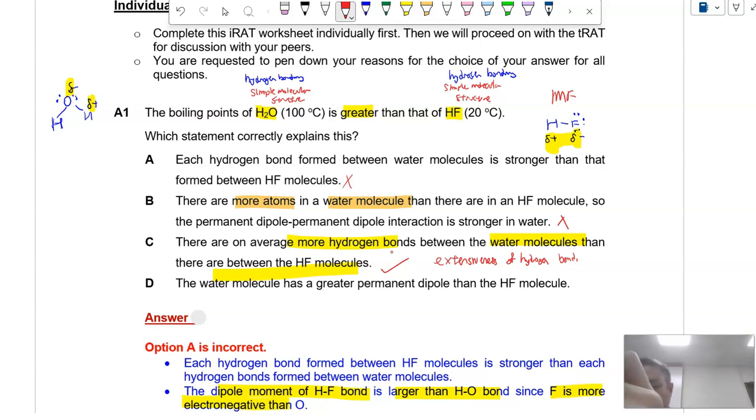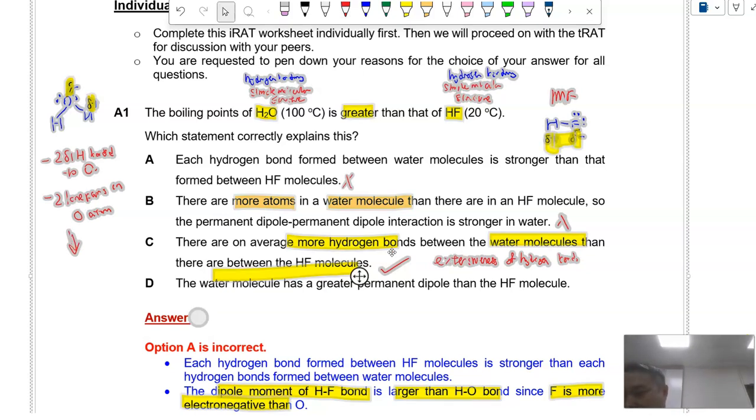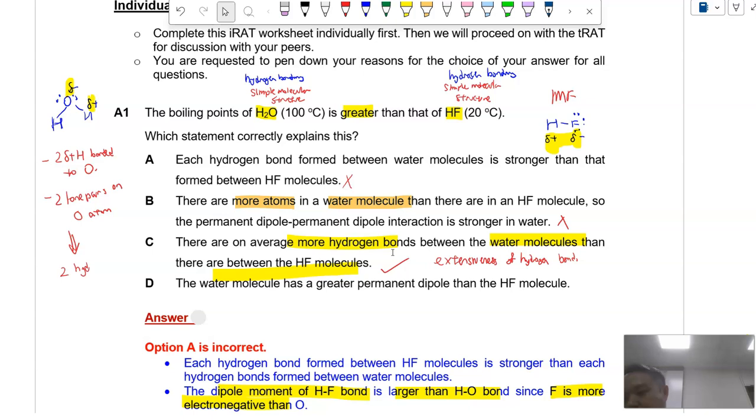In this case, for your water, it has 2 delta plus hydrogens bonded to O. We also have 2 lone pairs on the O atom. So as a result, for both of them, we can therefore form 2 hydrogen bonds per H2O molecule.